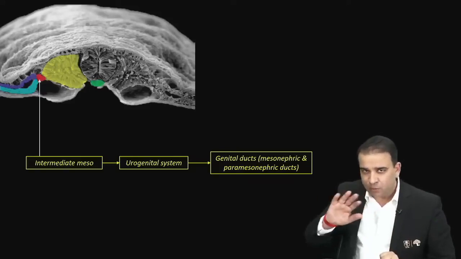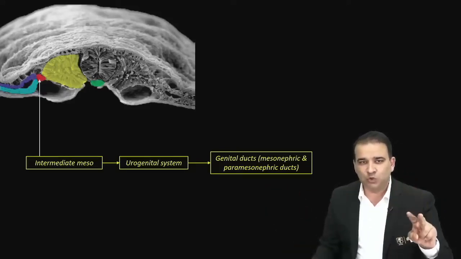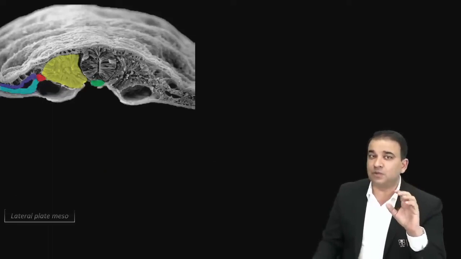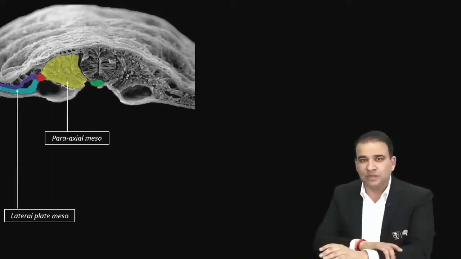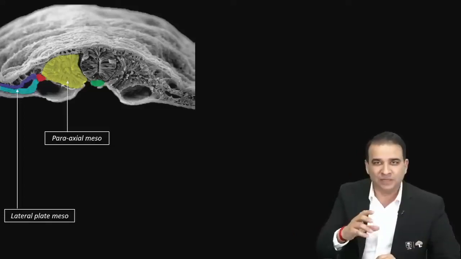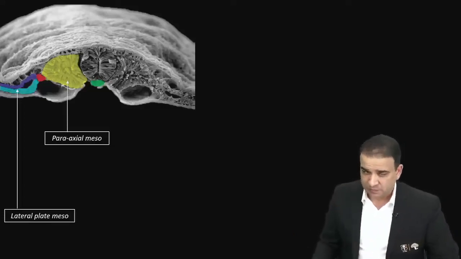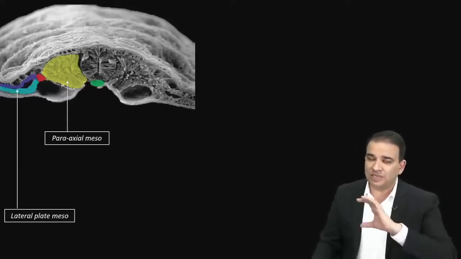So that was the intermediate mesoderm. Now guys, let's remove this intermediate mesoderm and focus on the two other mesoderms that you're looking at, the paraaxial and the lateral plate mesoderm, because they are very much comparable to each other. If you know the paraaxial mesoderm, you automatically know the lateral plate mesoderm. So let's see what paraaxial mesoderm and lateral plate mesoderm will give rise to. Now first the paraaxial, guys. Why do we call it paraaxial? Because it is along with the neural tube.